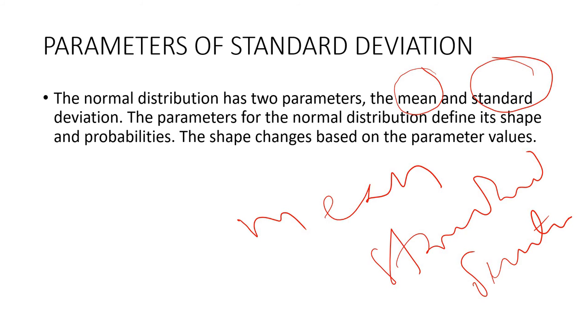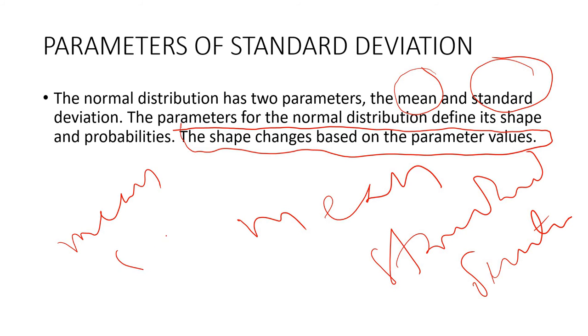Please watch those videos. The parameters for normal distribution define its shape and probabilities. The shape changes based on the parameter values. What you need to understand is the shape of the bell curve changes based on these parameter values. Parameter values means mean and standard deviation. Based on the mean and the standard deviation, the shape of the bell curve changes. The shape of the Gaussian distribution changes. All are same. So you understood this.